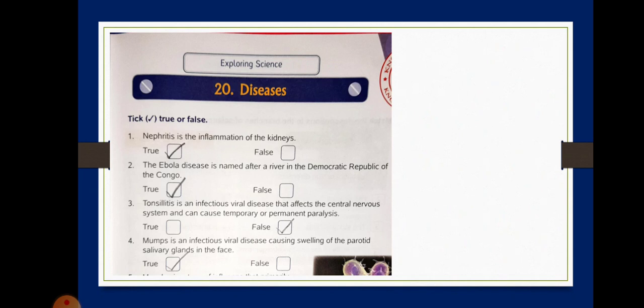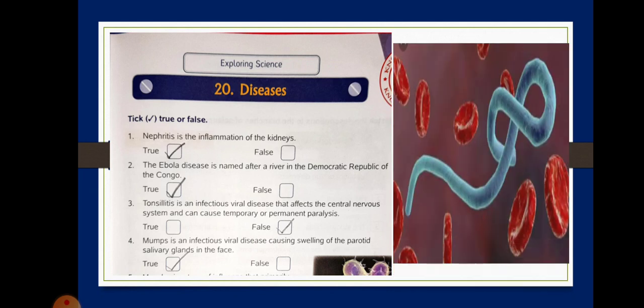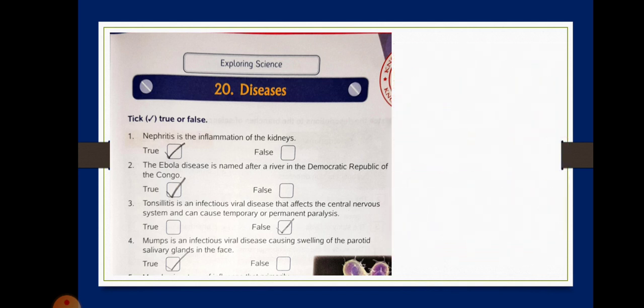Number 2, the Ebola disease is named after a river in the Democratic Republic of the Congo. It is true. Okay, so as you can see this is the shape of the Ebola disease, and it is a disease which was named after a river in the Democratic Republic of the Congo. So the statement is true. Next we are moving on to number 3.